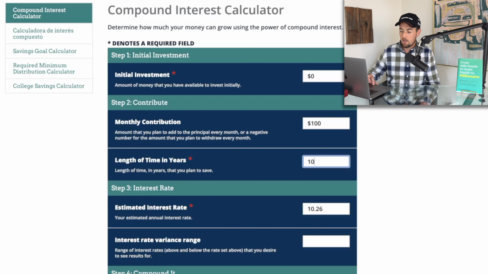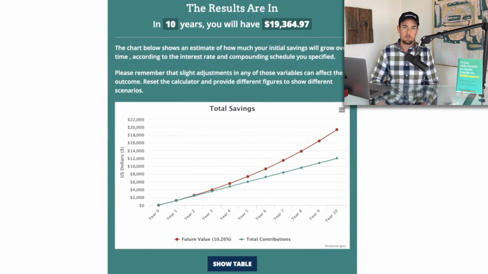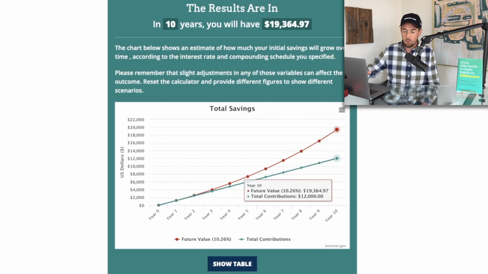Well, if we click on the calculate button, we can see here that would grow to $19,300 and some change. Nothing too crazy, but it is a decent amount of money to have set aside from just $100 per month. And if we look at the difference here between these lines, it shows us the contribution here was $12,000 and the total value is $19,000. So it's about $7,000 in gains from the market.